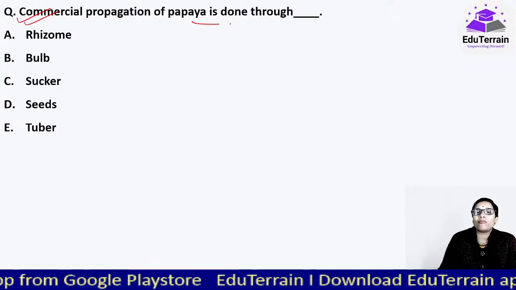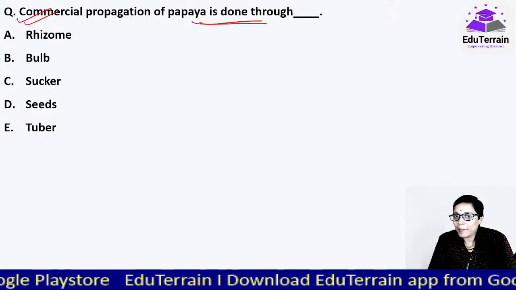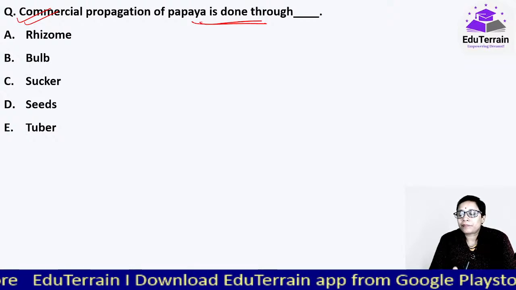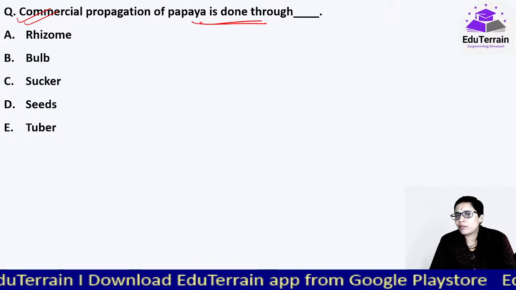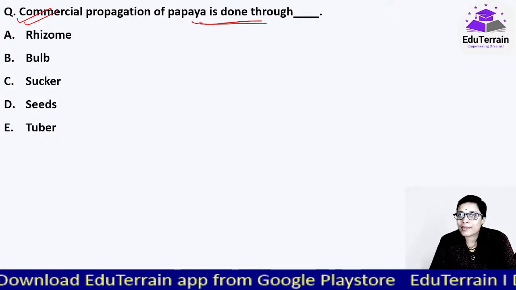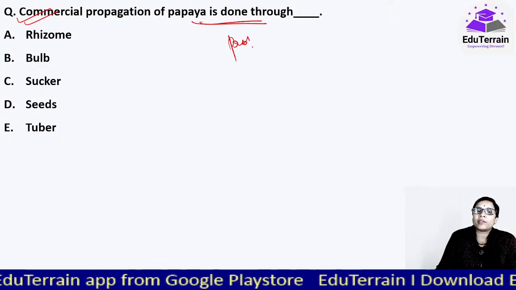Commercial propagation of papaya is done through. One question on coconut we saw. Now it is papaya, and the same, one question on mango and guava was also asked in the earlier examinations. So commercial, that is propagation methods.